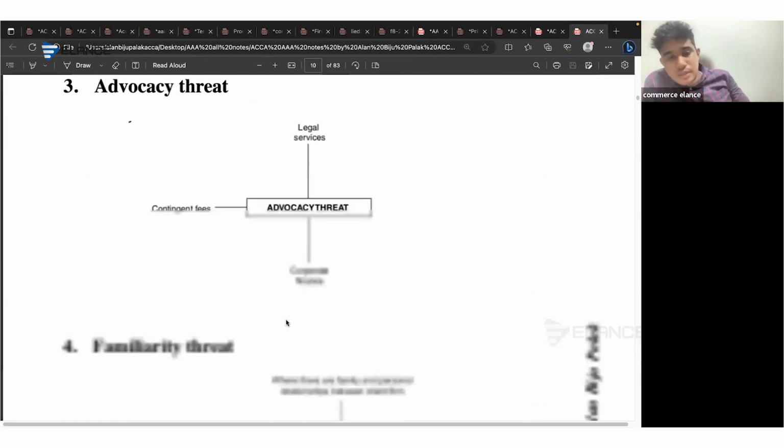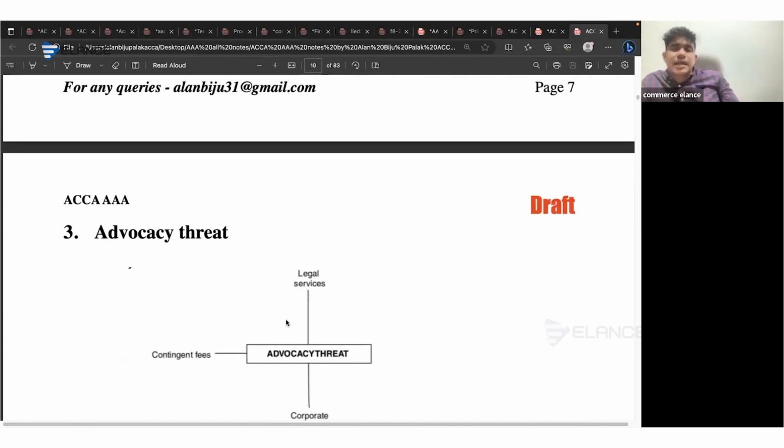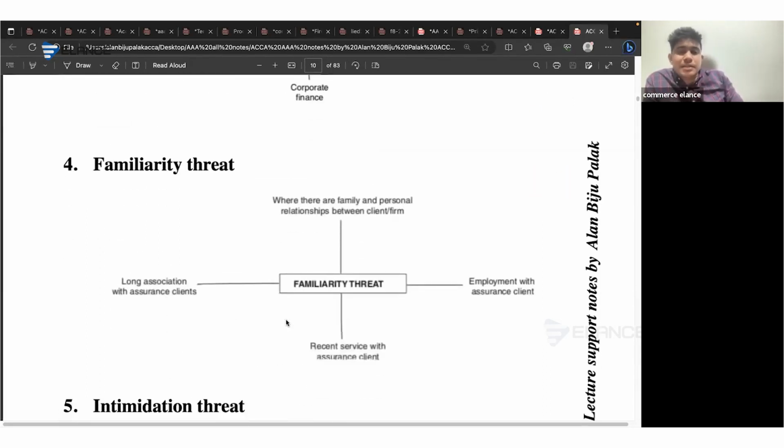Okay. Then advocacy threat. The client is asking you to represent the client company at a point. If the client asks you to represent the client company, in that case, definitely you are not allowed to do that. Okay. Then familiarity threat. Consider that if there is something that shows a close relationship between the auditor and the client, that's a familiarity threat.